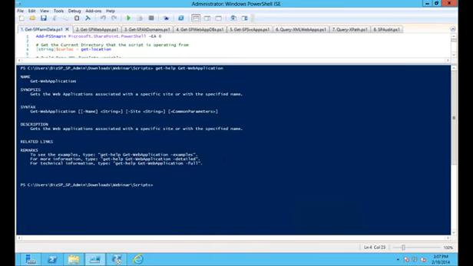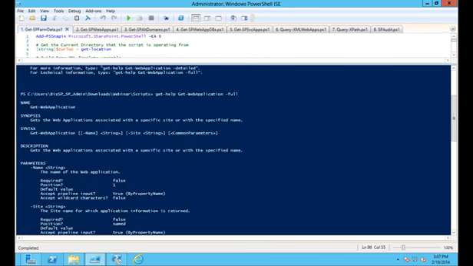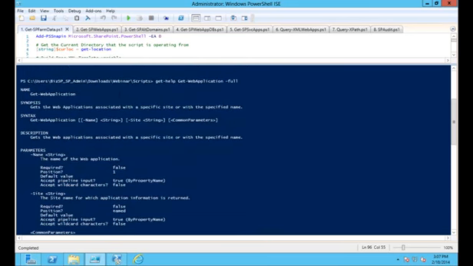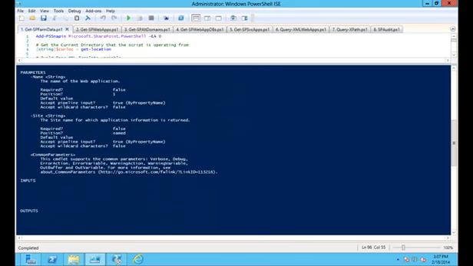Some of the options you have down here, so you've got -examples, -detailed, -full. These will give you a little bit more detail if you want more examples or a much deeper dive into the actual parameters themselves. The other one is the Get-Member commandlet.